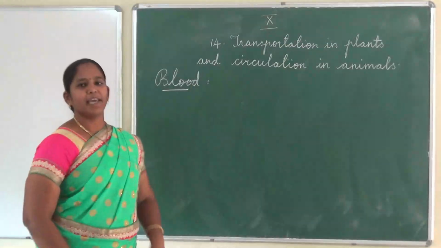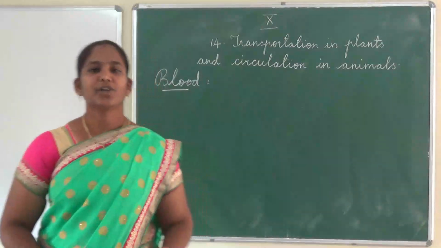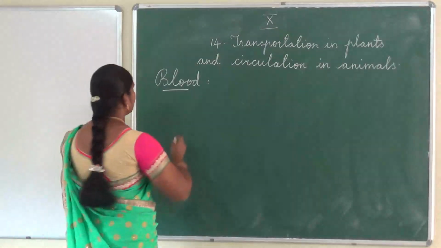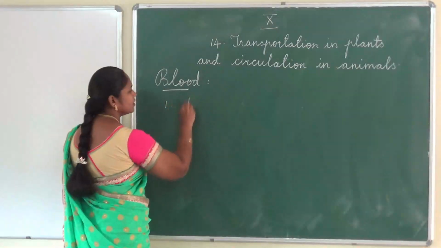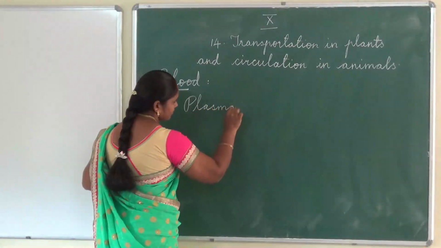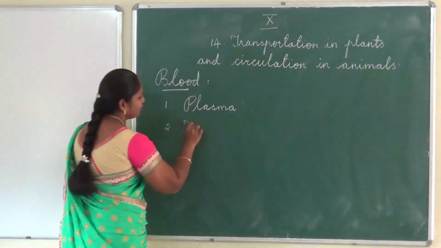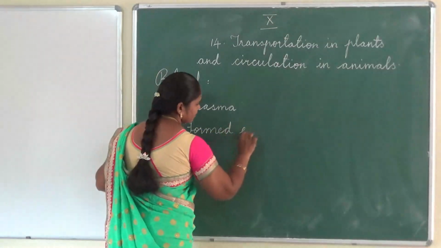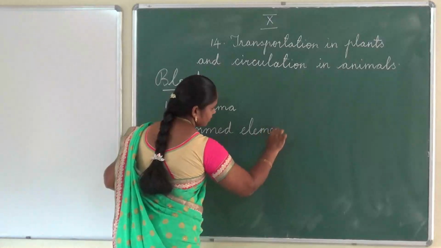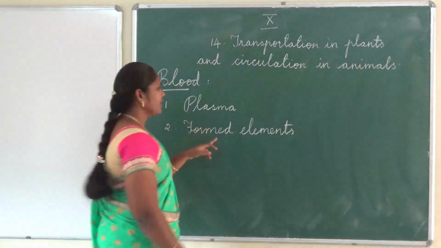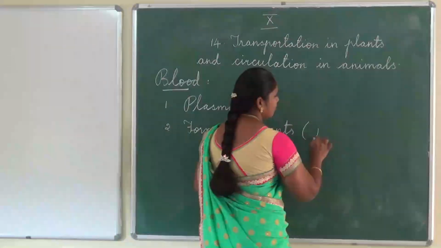So blood is the main circulating medium in the human body, which consists of two main components, that is plasma and formed elements. The formed elements are otherwise called blood cells.